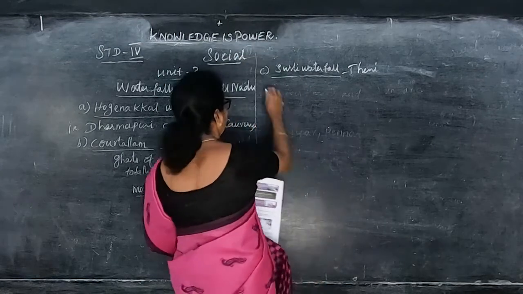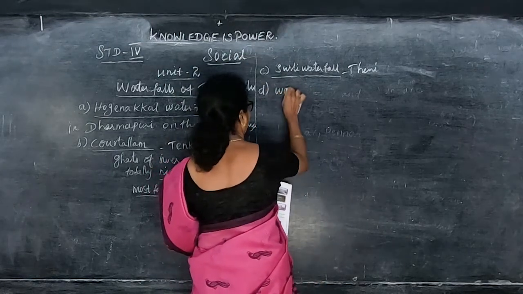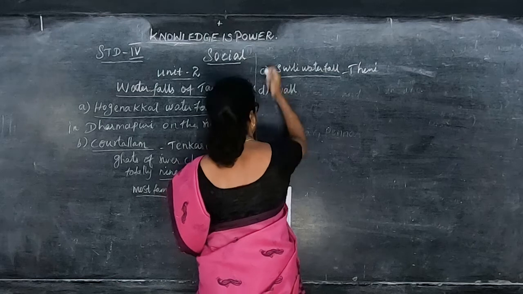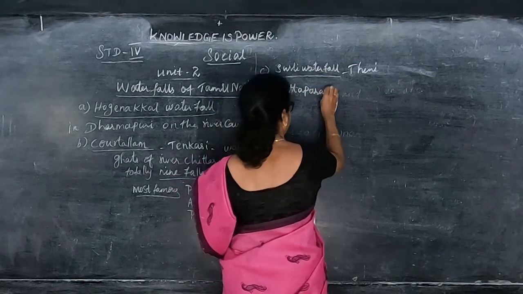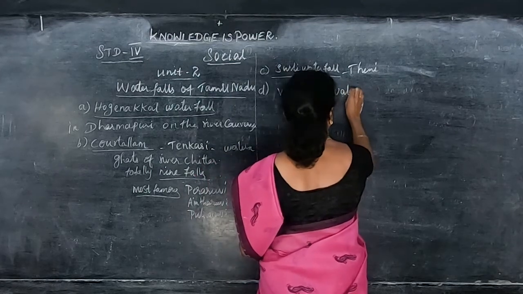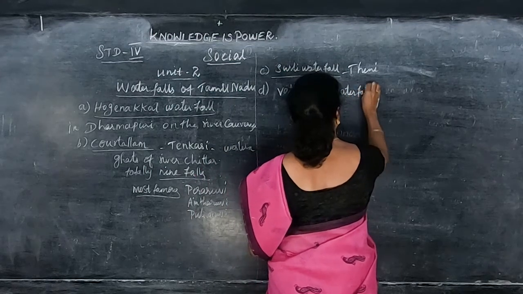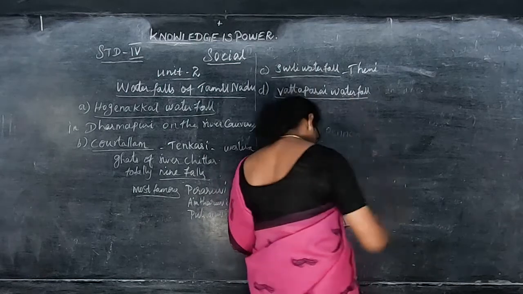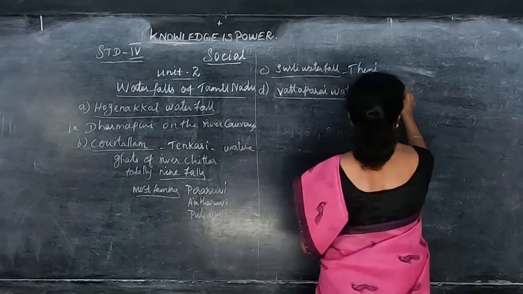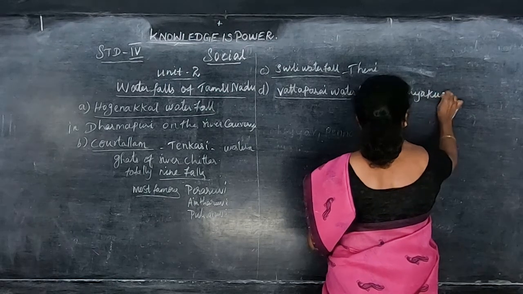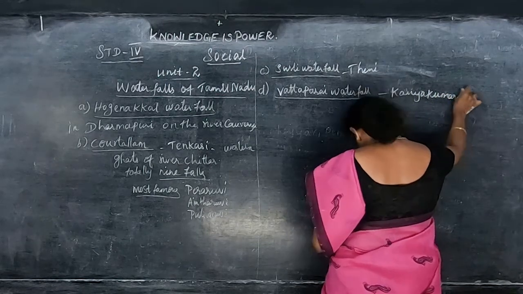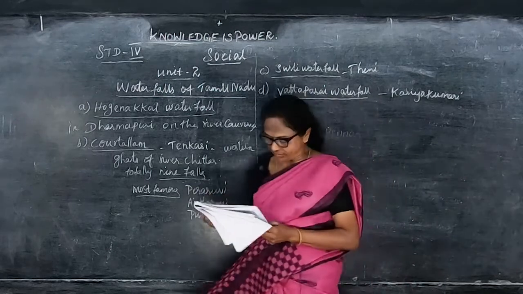And Vattaparai waterfalls. The fourth one is Vattaparai. Vattaparai waterfalls is located in Kanyakumari, and the falls is surrounded by forest on all sides.